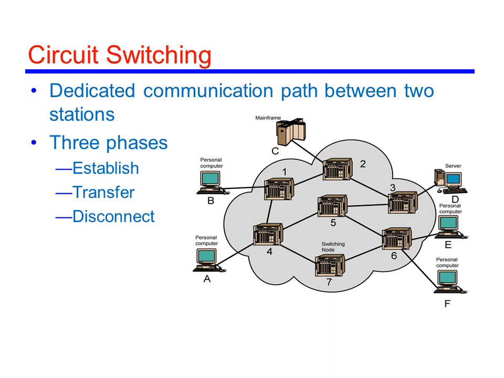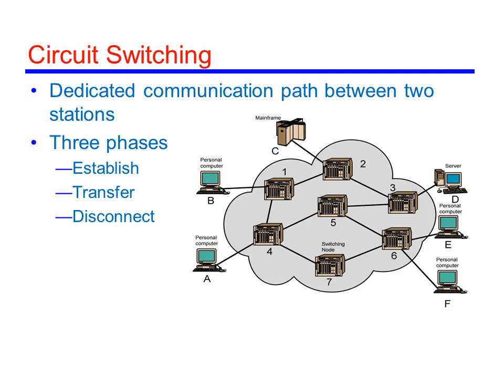Circuit switching. In circuit switching, a dedicated communication path is established between two stations. The path is a connected sequence of links between network nodes. Communication via circuit switching involves three phases: circuit establishment, data transfer, and disconnection.